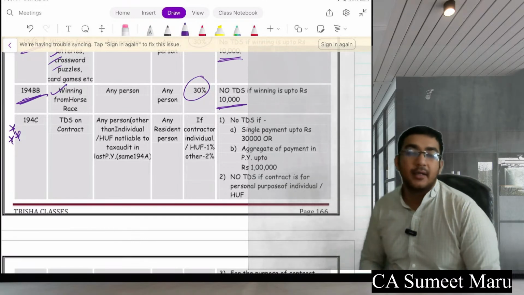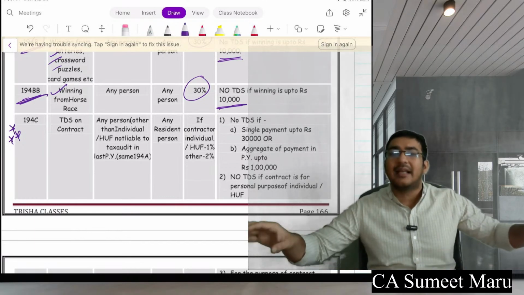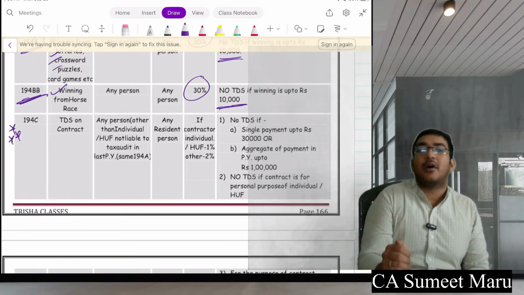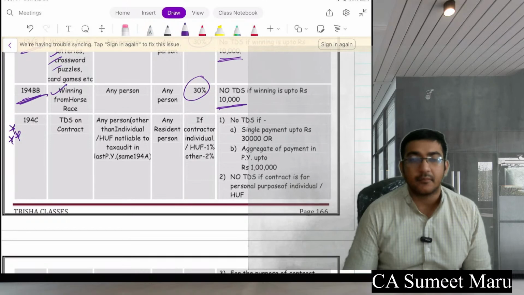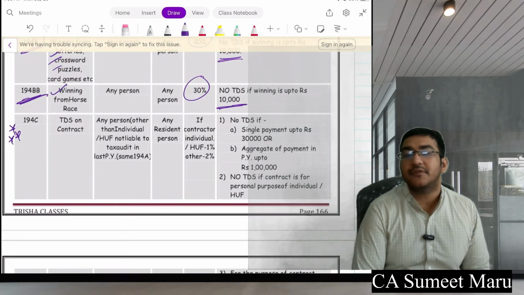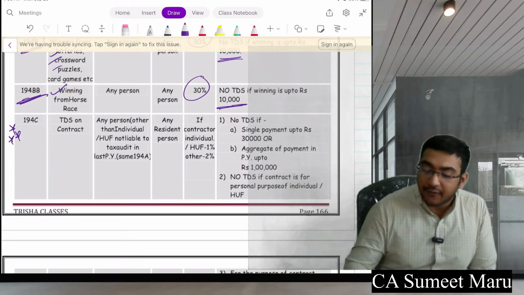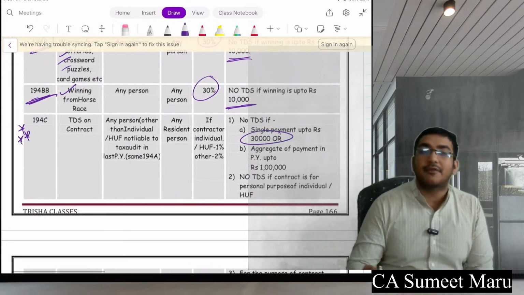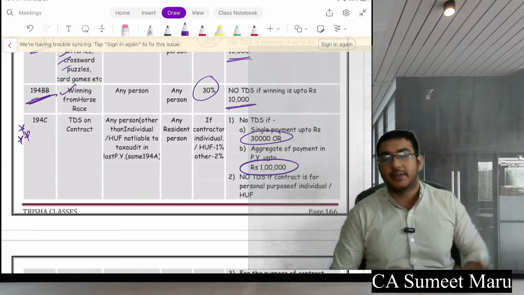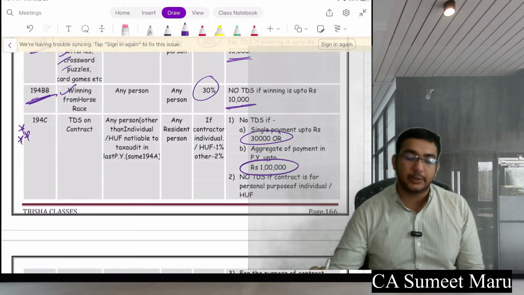For example, if I am buying a normal AC worth 50,000, 1 lakh, 10 lakh, 20 lakh for my office, no TDS. But if I am customizing an AC for my office, TDS would be there. If I am buying ready-made furniture, no TDS. But if I am custom making furniture for my office, then TDS would be there. Limit for this section is single payment 30,000 and yearly payment 1 lakh. So if a single invoice goes above 30,000, TDS has to be done. If all invoices together go above 1 lakh, TDS has to be done.